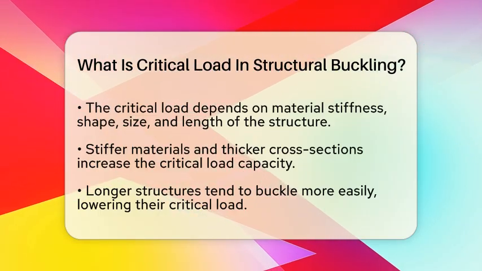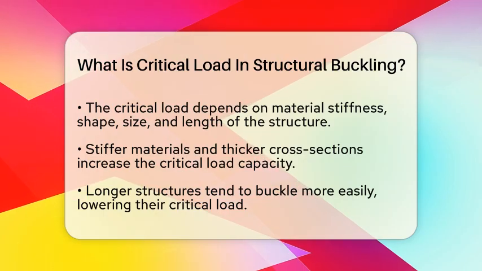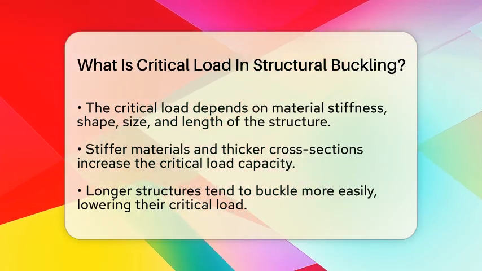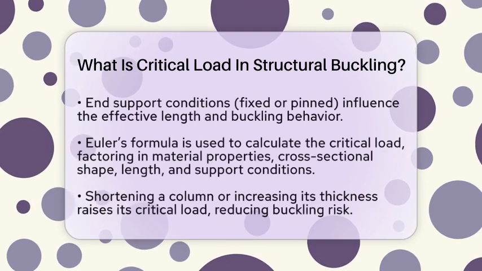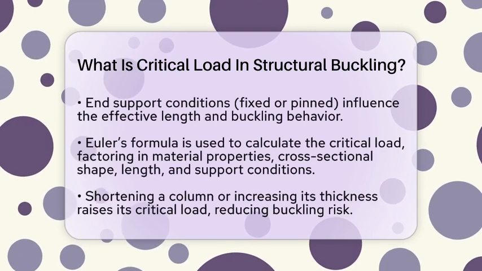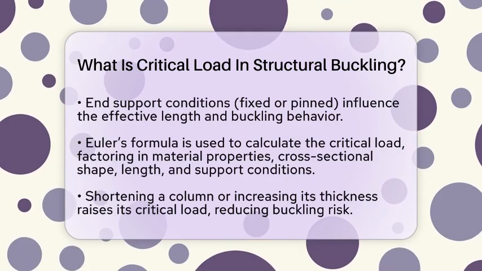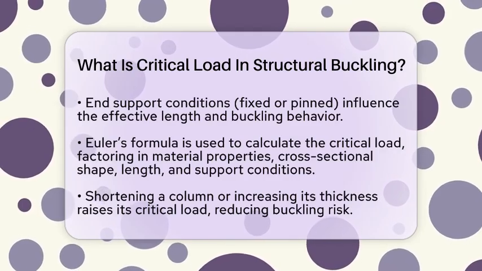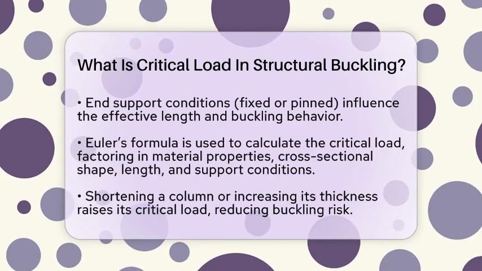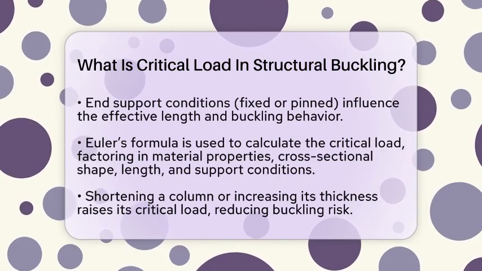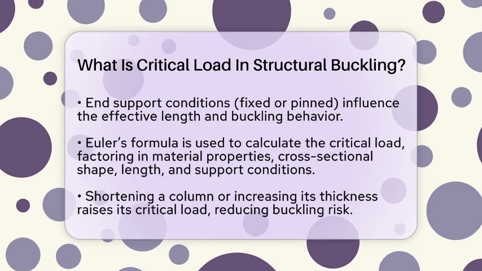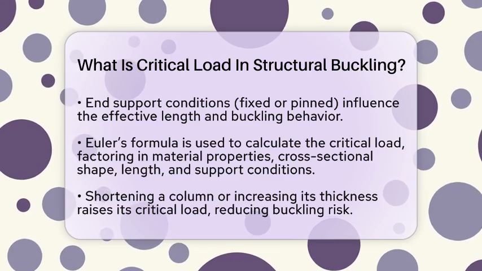How the ends are supported influences the effective length. For example, if the ends are fixed or pinned, it changes how much load the structure can handle before buckling. Engineers often use a formula called Euler's formula to calculate the critical load for slender columns. It involves the material's Young's modulus, the moment of inertia of the cross-section, the length of the column, and an effective length factor based on end conditions.